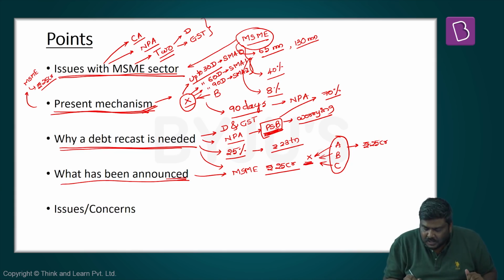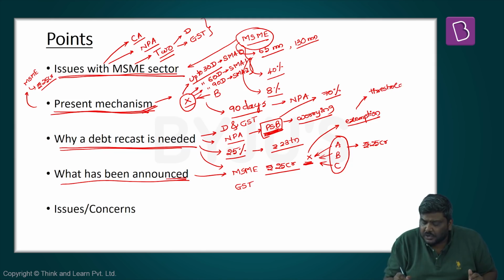Second, this particular unit X should be registered under GST. That is very important. But having said so, please remember this. If this particular unit has been given an exemption by the GST Council, let's say an exemption in terms of the threshold limit.